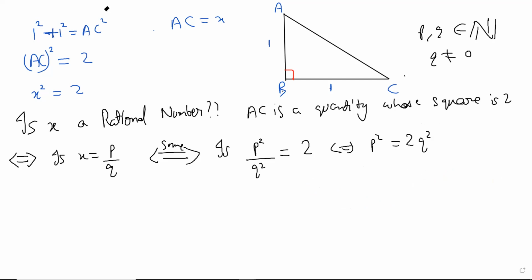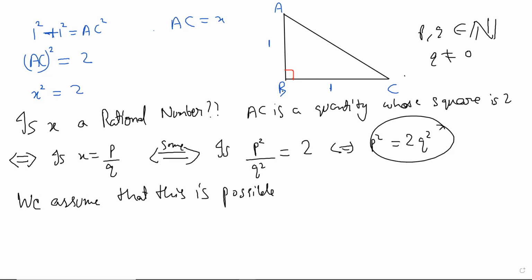Right. Because it seems to us that this is not possible, we assume that this is possible. To be honest, maybe subconsciously that's what we are already doing. Effectively, that's what we were doing already, right? We are already assuming it, and that's how we got that it doesn't seem to be correct. So we assume that this is possible, assume that this is true.